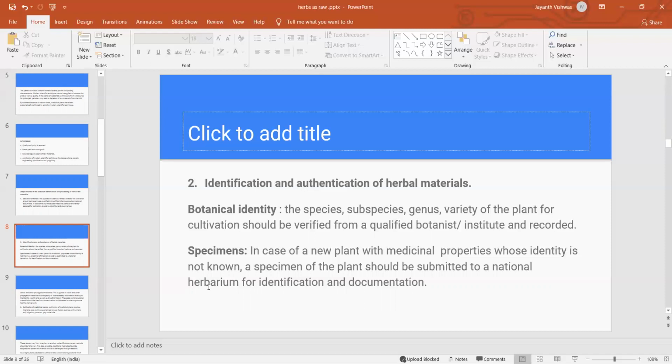So in case of a new plant with medicinal properties whose identity is not known, the specimen of the plant should be submitted to the National Herbarium for identification and documentation. So what I have told, we can submit the specimen to the institute, so that they can preserve the specimen, and they can make a herbarium. They can make a herbarium, and they can show us for identification and for documentation purposes.